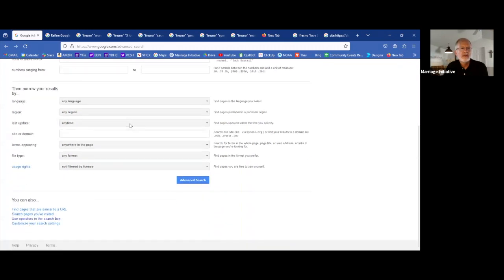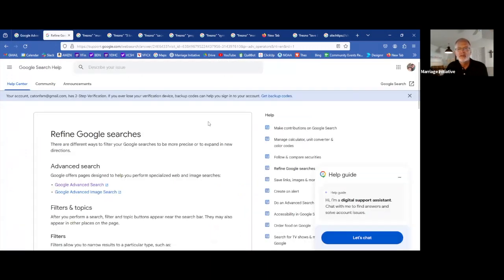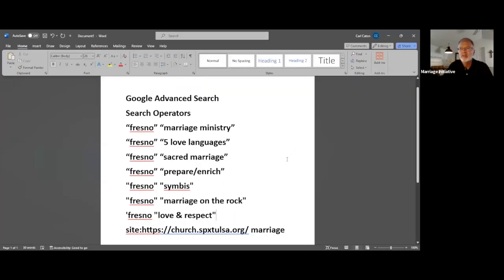And if you will go down to the bottom of this page and you click using operators in your search box, that's actually an easier way to search anytime that you're in Google or have a search box available to you. And that's what this search page looks like. But I'm going to show you what this actually looks like and how I use it all the time to find things very specifically. So let's begin talking about some of the advanced terms that you're going to use.